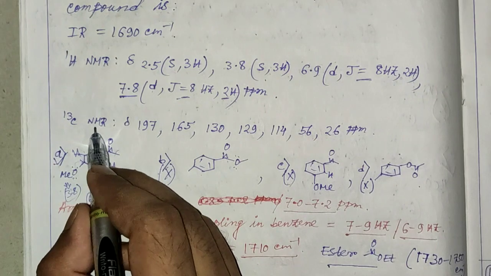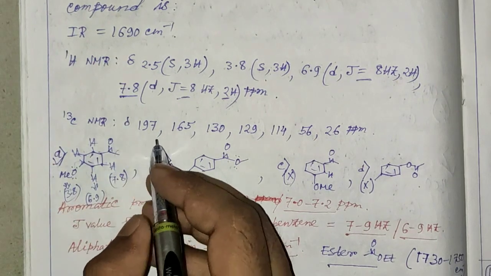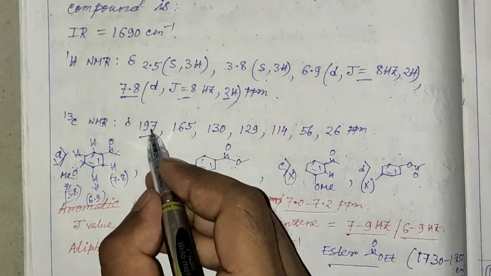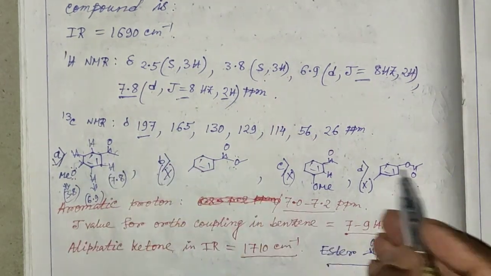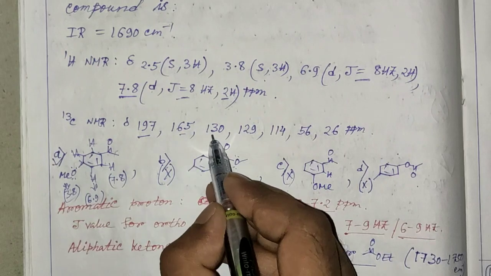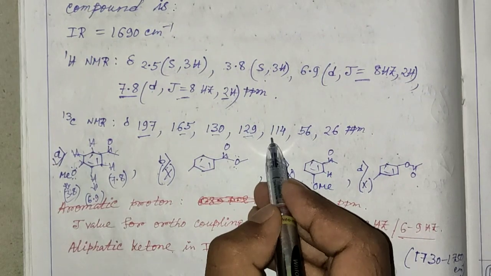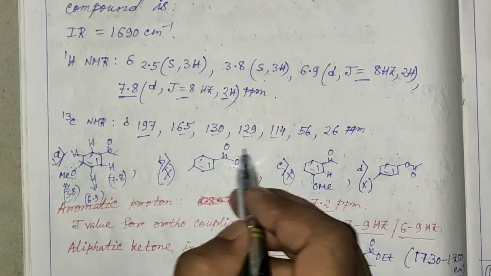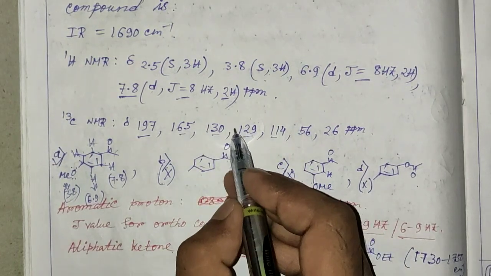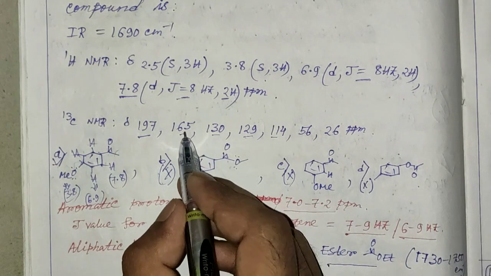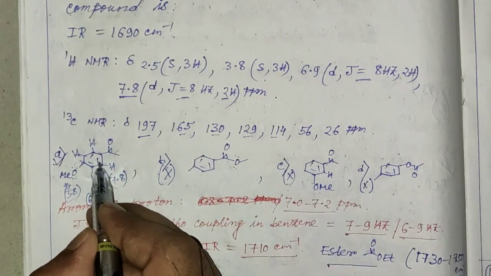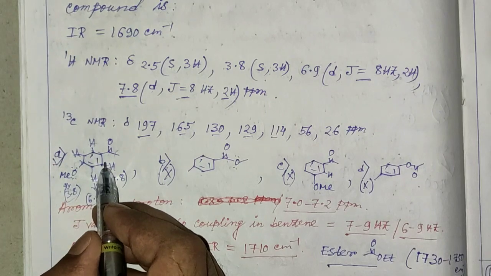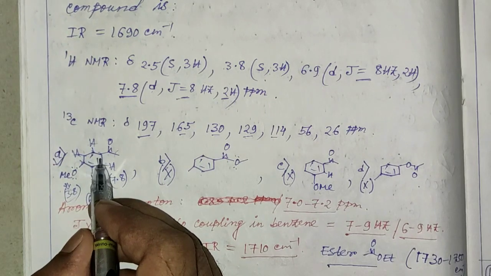We can also assign the 13C values. This 197 value corresponds to a carbonyl group. These 4 correspond to aromatic carbons. There are 4 peaks. Since these two are equivalent, they will give a similar chemical shift value.